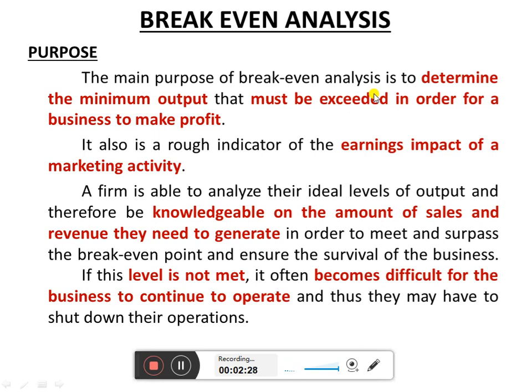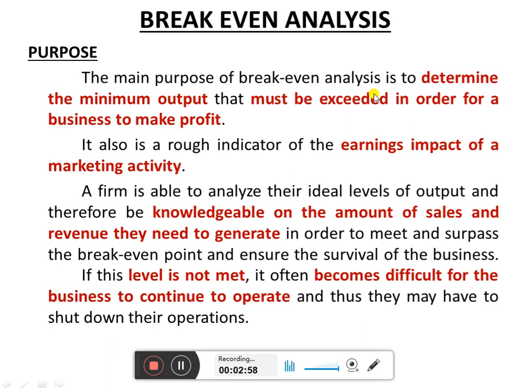Next, a firm is able to analyze its ideal level of output and is therefore knowledgeable about the amount of sales and revenue it needs to generate. So how many components we have to sell, and how much revenue we have to get from that product, we have to identify, and according to that we work to meet the surplus and break even point and ensure the survival of the business.